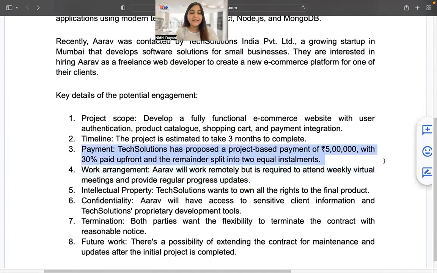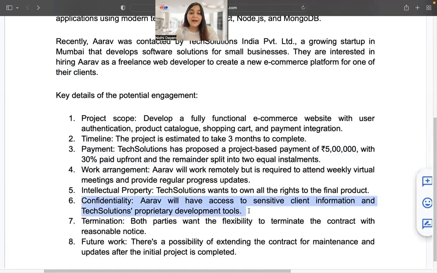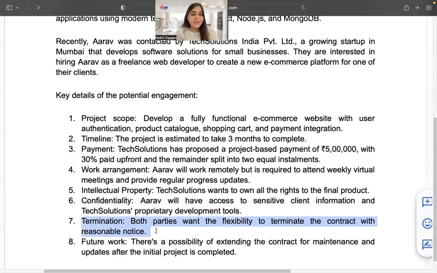Payment says that Tech Solutions has provided a project-based payment and they will pay 5 lakh rupees with 30% upfront, and the remainder will be split in 2 installments. Work arrangement says that Arav is going to work remotely, but he will be required to attend weekly virtual meetings. About the IP, Tech Solutions wants to own all the IP to the final product. About confidentiality, Arav will have access to sensitive client information and of course to Tech Solutions' proprietary tools. For termination, the parties want flexibility to terminate the contract.